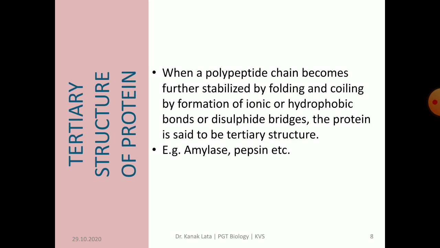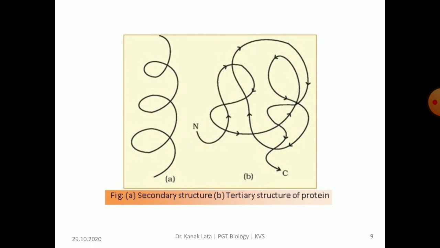Now we will learn about the tertiary structure of protein. When a polypeptide chain becomes further stabilized by folding and coiling by formation of ionic or hydrophobic bonds or disulfide bridges, then the protein has a tertiary structure. Examples of tertiary structure of protein are amylase, pepsin, etc. Here you may compare the secondary and tertiary structure of protein.